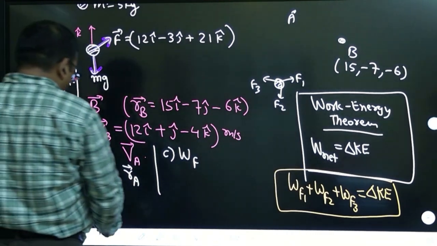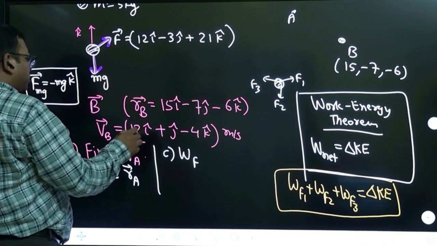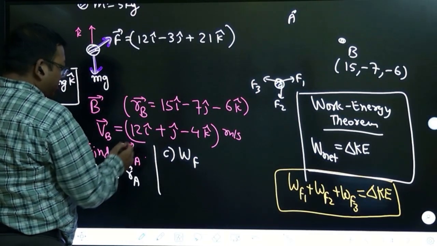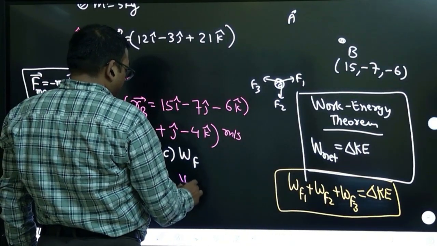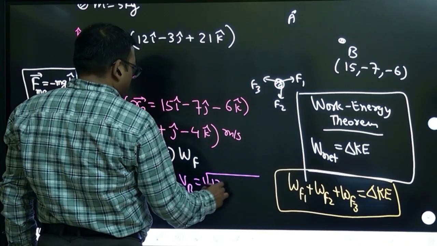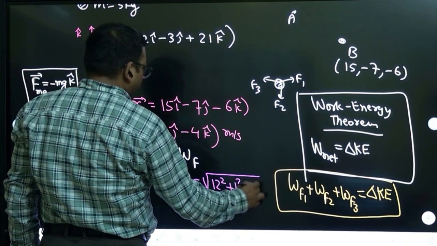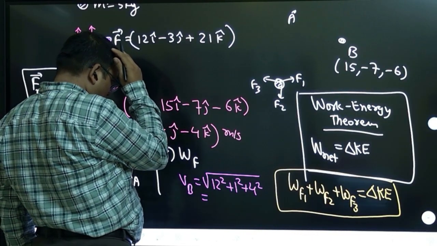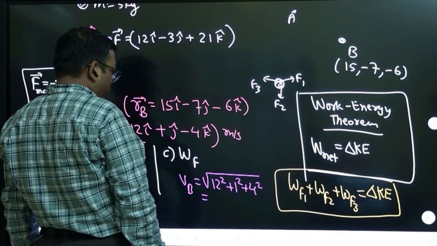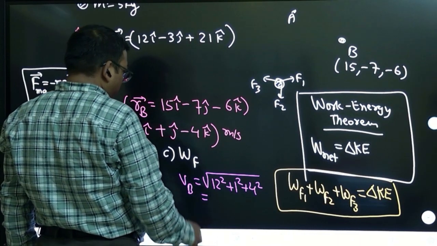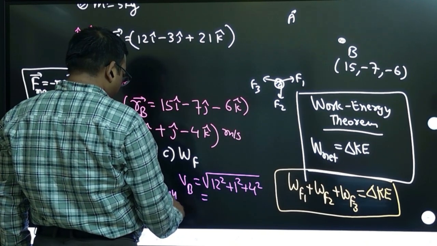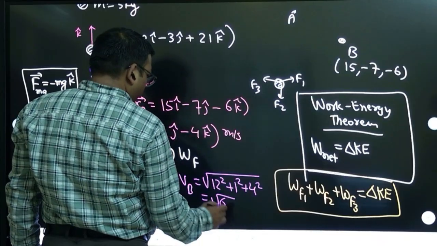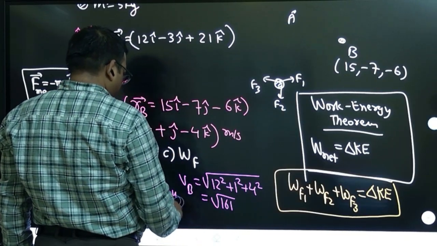And I think they have given speeds also. Velocity they have given. So speed you can calculate, magnitude of this you can calculate, right? What is the magnitude of this speed? Can you tell? What is VB? Magnitude of this vector, root under 12 square plus 1 square plus 4 square. Add this: 144 plus 17, root of 161. Okay, root of 161 meter per second.